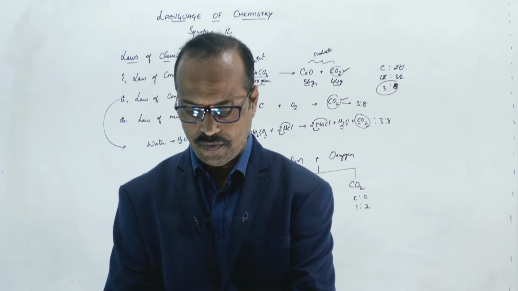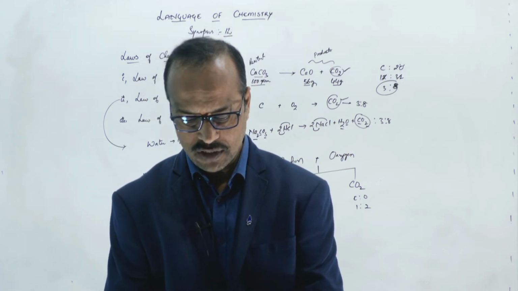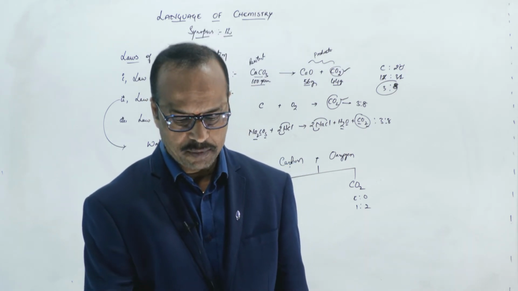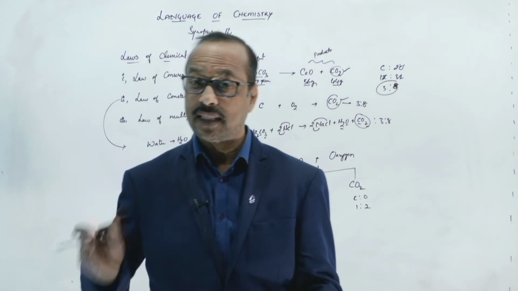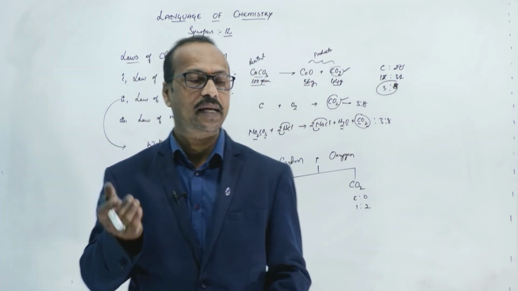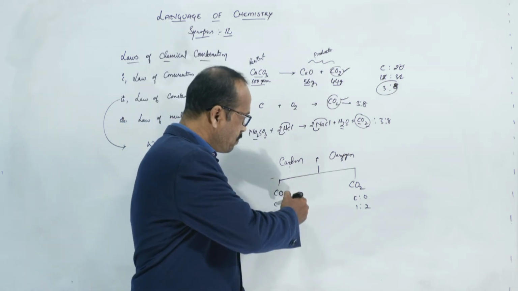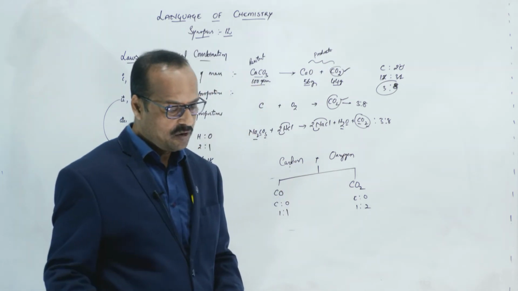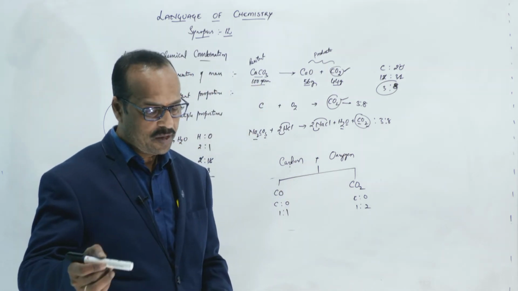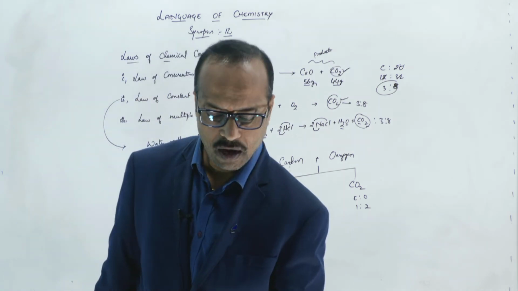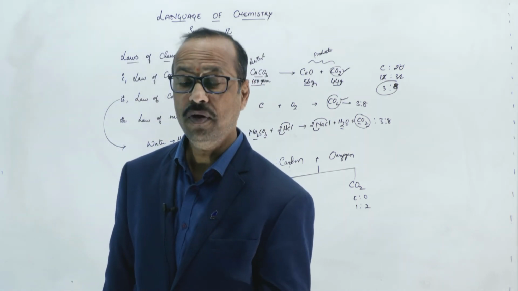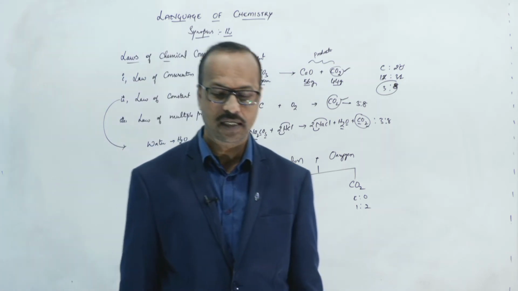You can see it in page number 100 of your material: the weight of one element that separately combines with a fixed weight of another element is in a simple integral ratio. This is called the law of multiple proportions.